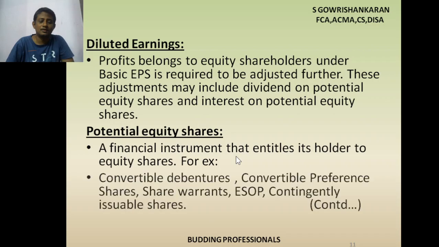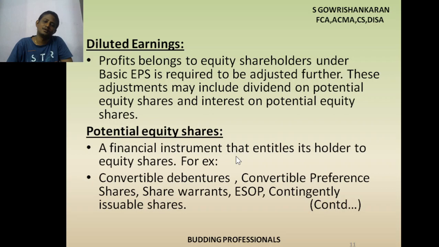Potential equity shares are financial instruments that entitle their holders to equity shares: convertible debentures, convertible preference shares, share warrants, ESOPs, contingently issuable shares. All these things are potential equity shares. Convertible debentures or convertible preference shares can be converted into equity shares. These are examples of potential equity shares.